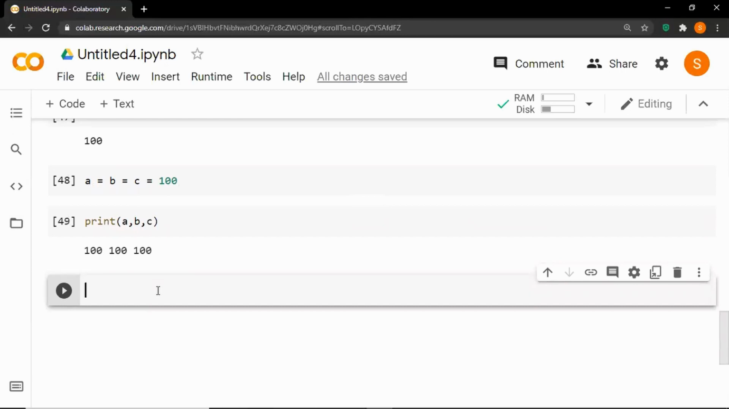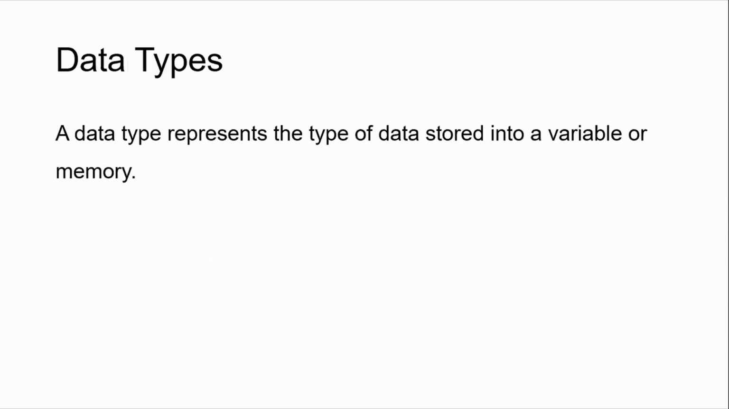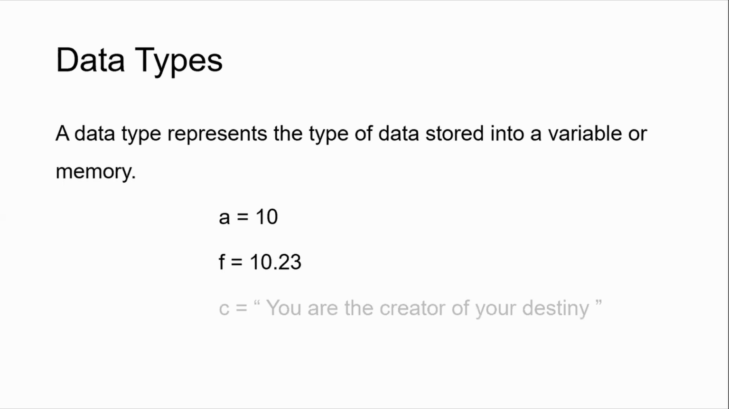So this is all about variables in Python. So let's move forward to the data types in Python. A data type represents the type of data stored in a variable or memory. So for example, a is equal to 10. That means a can carry numeric or integer data. Similarly, if we assign f is equal to 10.23, that means f can hold floating point or decimal type data. And if we assign a set of characters within double quotes to a variable called c, that means c is of type string, that is it can hold a sequence of characters.